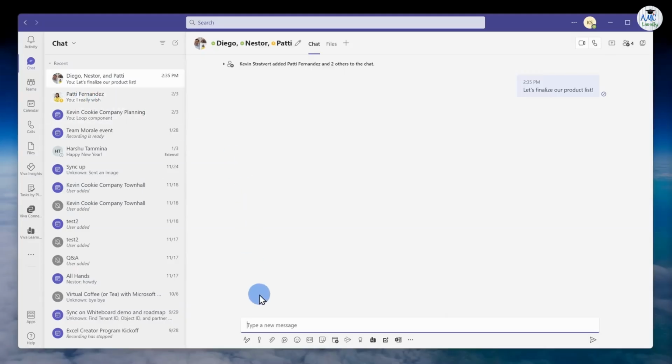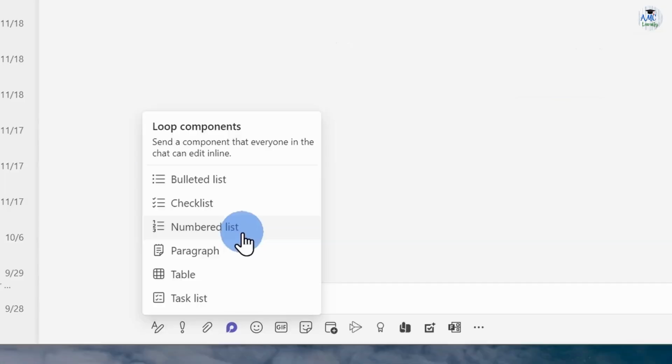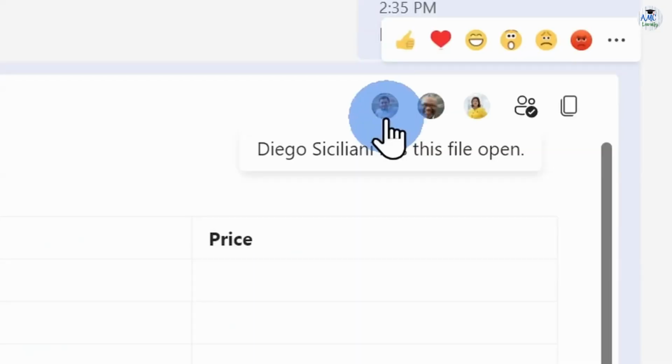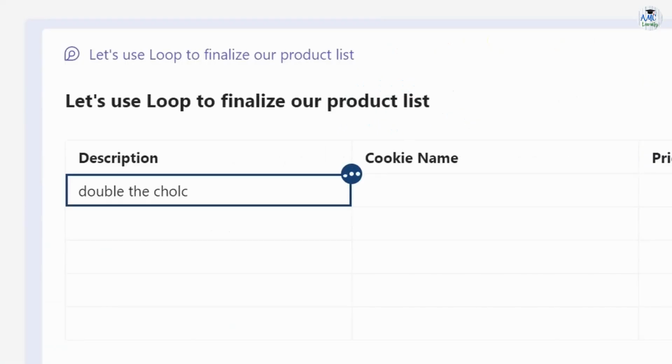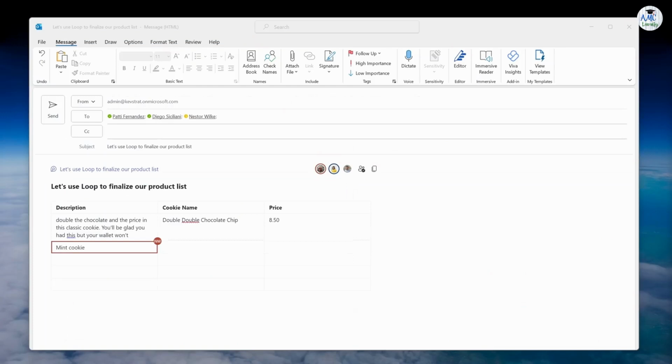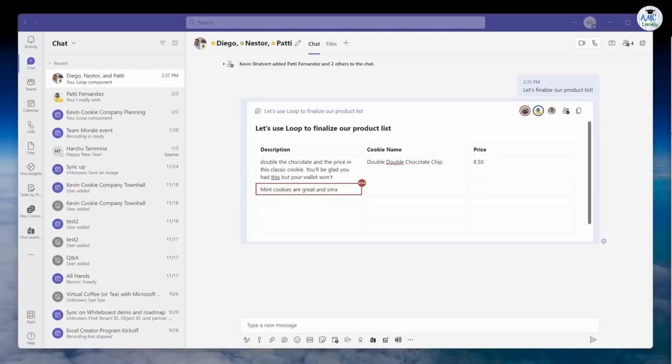Now imagine yourself participating in a Microsoft Teams chat and a table is inserted. Another person has now joined you in this chat and they're now able to add to that table, and such modifications are visible to you instantly. Now imagine that same table appearing in an email correspondence, and the table in the email is altered by someone, and the Teams chat is now displaying those identical modifications.